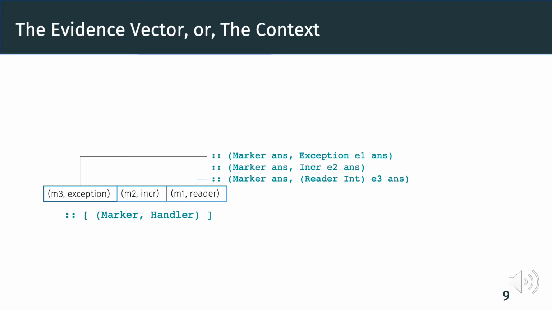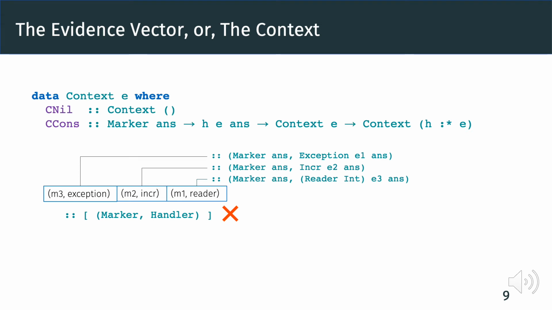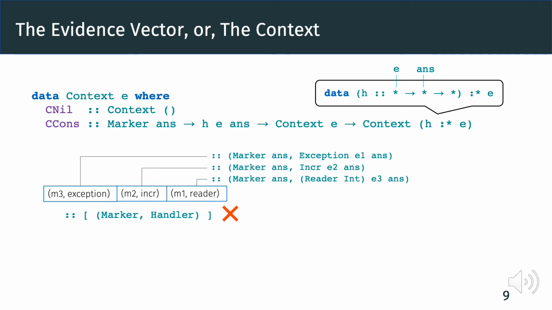Moreover, users can easily define more effects and thus get more different handler types. That means there is no unified handler type. Instead, the effect context is a heterogeneous list. We thus represent the context using a GADT. The CNil constructor is an empty context, while CCons takes the marker, a handler, and the tail of the context. The type constructor :*, which we pronounce as cons, is a phantom data type and has no runtime representation.